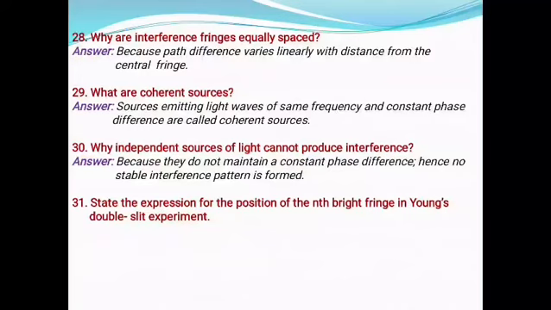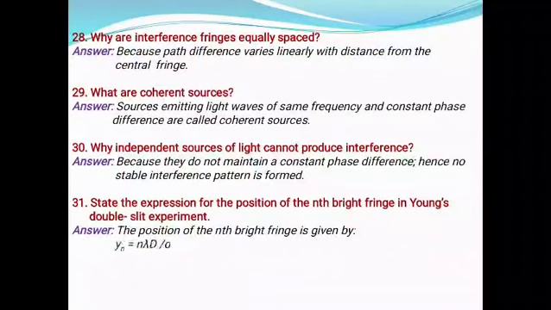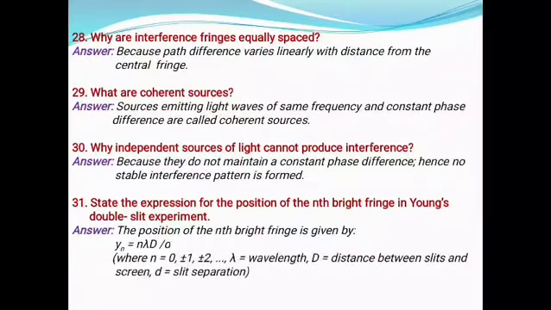State the expression for the position of the nth bright fringe in Young's double slit experiment. Answer: the position of the nth bright fringe is given by yn equals nλD divided by d, where n is the integer, λ is the wavelength, capital D is the distance between slits and screen, and small d is the slit separation.